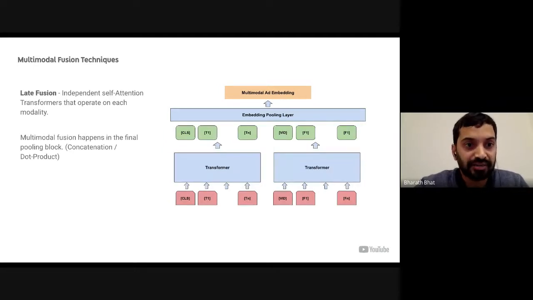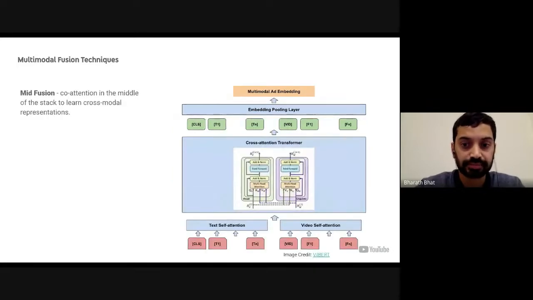On the opposite end of the spectrum is late fusion, where we fuse information only at the very end. We let independent transformer models operate on each modality with self-attention, and once we get to the embedding pooling layer, we fuse the representations corresponding to the special tokens CLS for text and VID for video, either by concatenation or dot product.